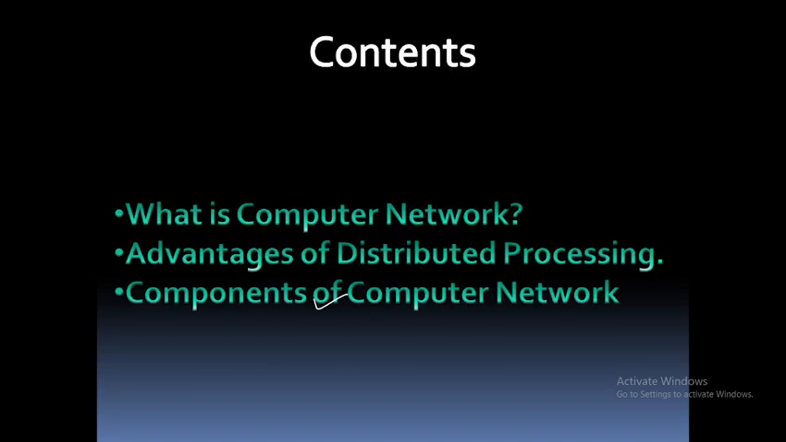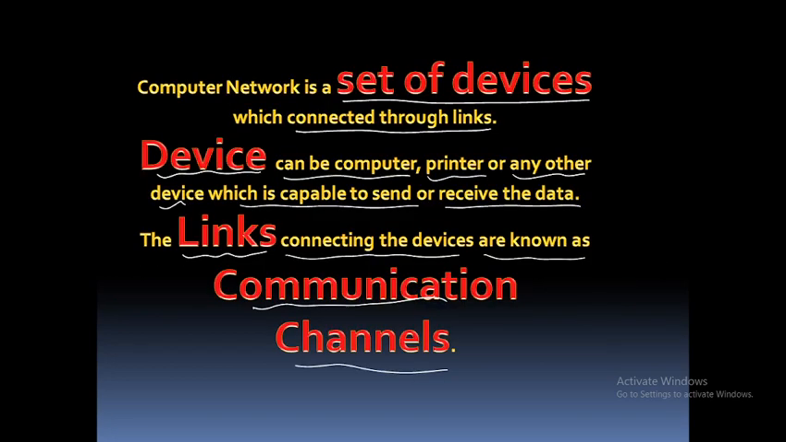These are the contents of computer network. First is what is computer network. Second, advantages of distributed processing. Third is the components of computer network. Now, first of all, I am going to discuss what a computer network is.